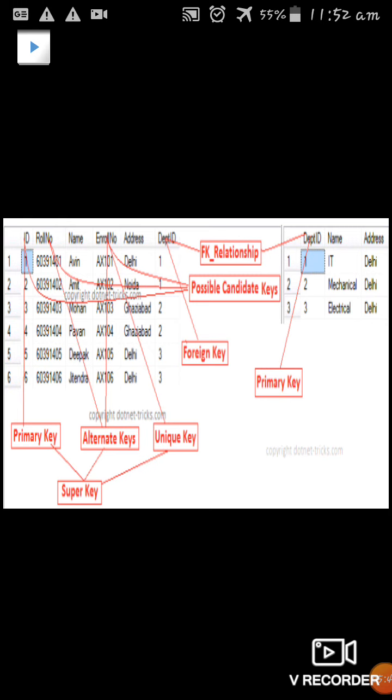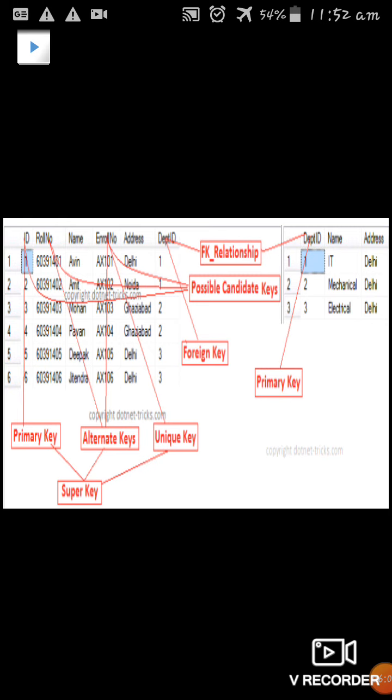So the first table, department ID, is a candidate key. In the second table, we refer to that candidate key as a primary key, right? Here we use the key called foreign key. Next, we call it an alternate key. In case the primary key has any issues, we go for an alternate key. The alternate key should have some unique ID. So here we are using the enrollment number as an alternate key.